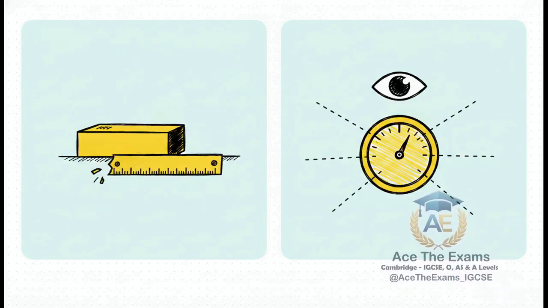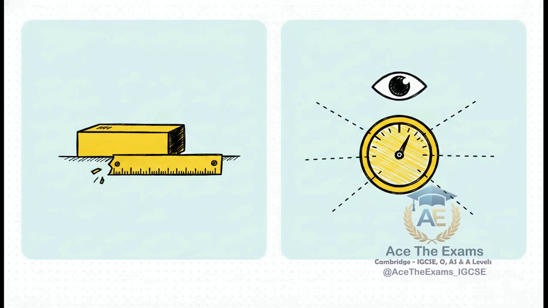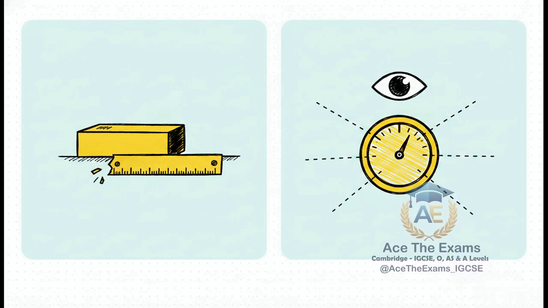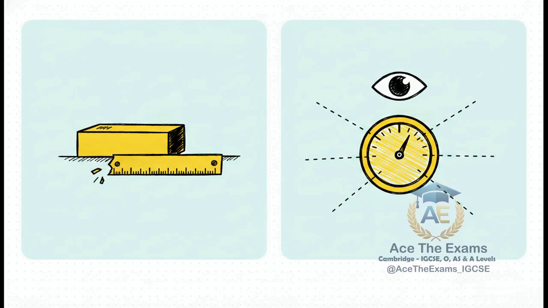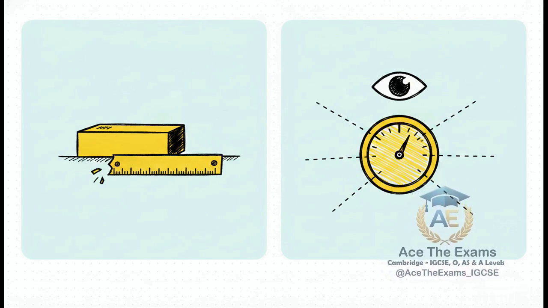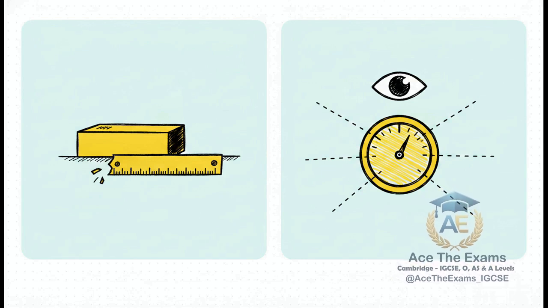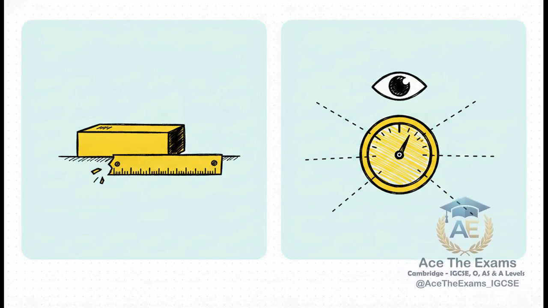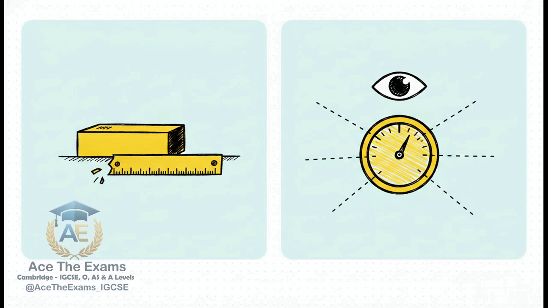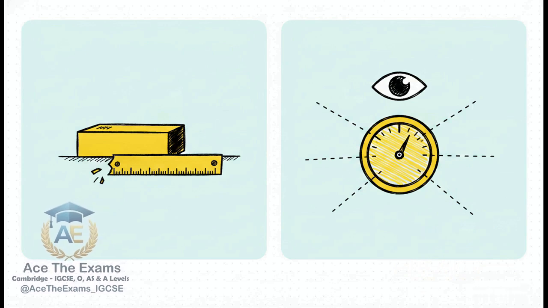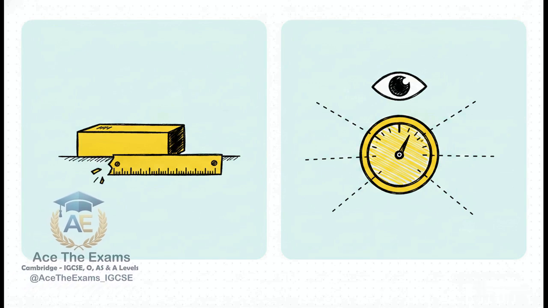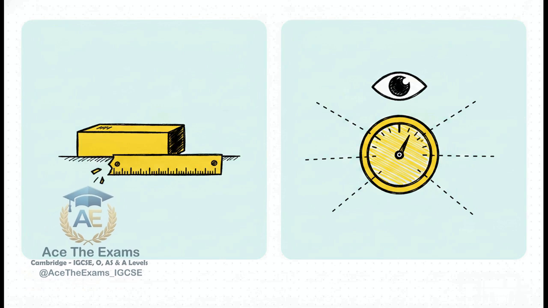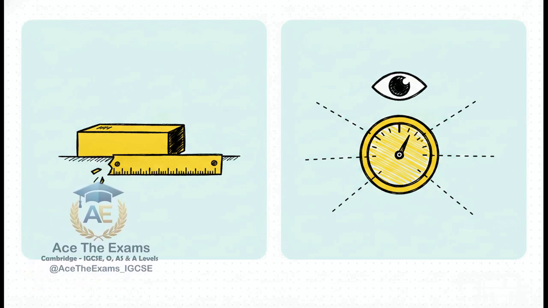Well, errors basically fall into 2 camps. First, you have systematic errors, which are a fixed shift in one direction. Imagine using an old wooden ruler where the 0 mark has literally been worn away over the years. Every single measurement you take with it is going to be too long by the exact same amount. That's a consistent hardware issue. Random errors, on the other hand, just scatter your readings unpredictably. This is usually the human element, like reading a dial from slightly different angles each time, which we call parallax error, or the tiny, unavoidable fluctuations in your reaction time when you click a stopwatch.